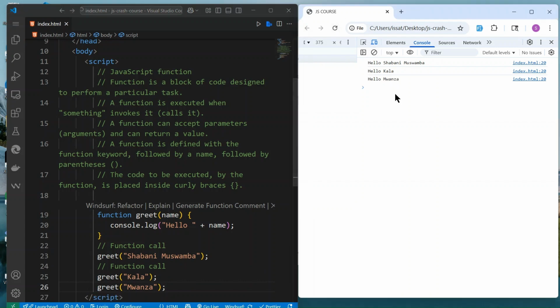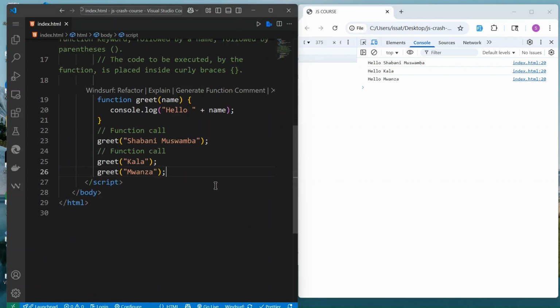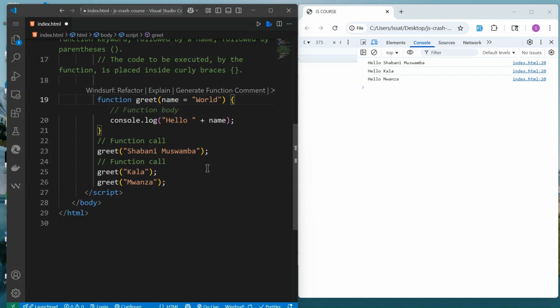That's what a function does. We can also give a default value, so if there's nothing, we just return hello world.